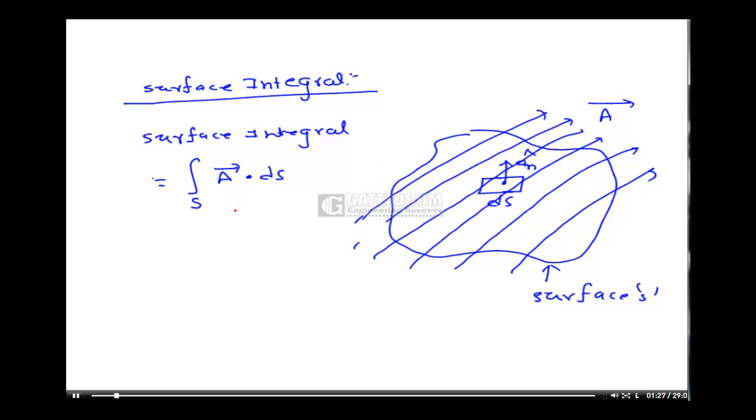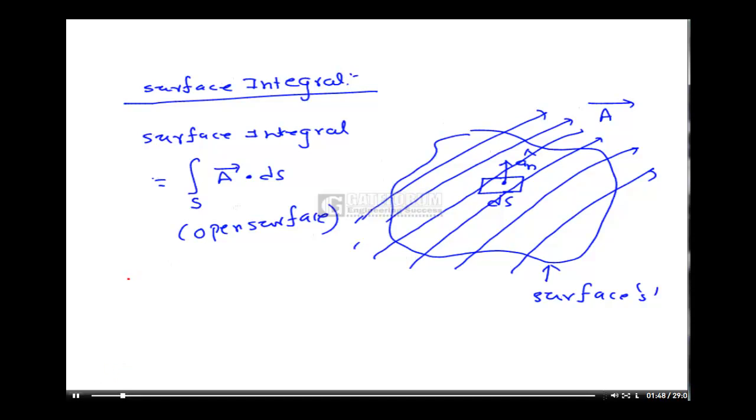So this is an open surface. That is an open surface. This is also an open surface.